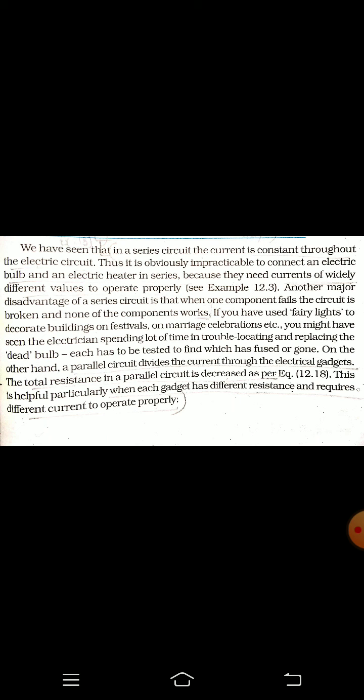There is another disadvantage of a series connection: when one component fails, the circuit is broken and none of the components work. Why is it so? We know that in a series connection, all the components of the electric circuit are connected one after another. This means if any of the components is broken, the current will not flow in the circuit. Wherever there is a break, current will not be able to pass, and electrons will not be able to move forward because there is a break.